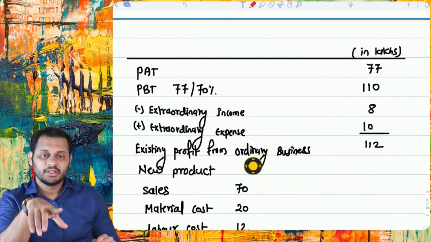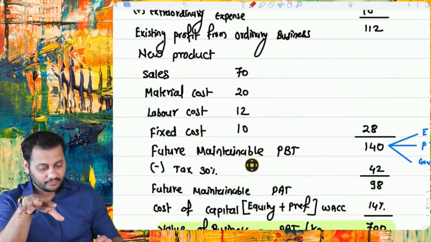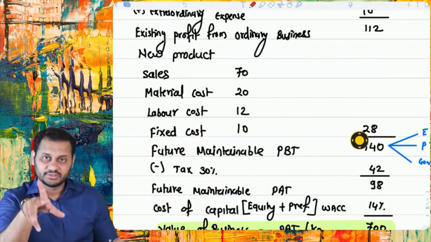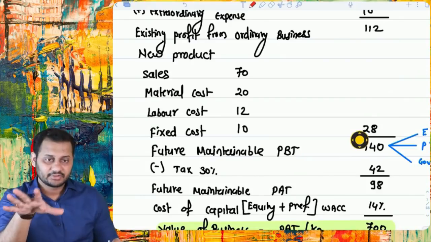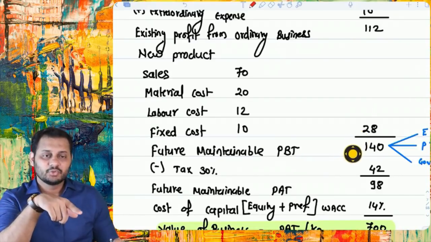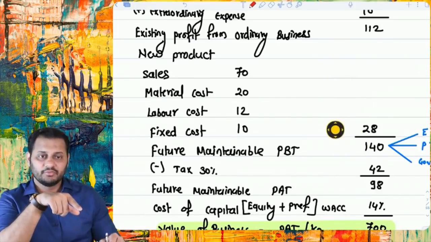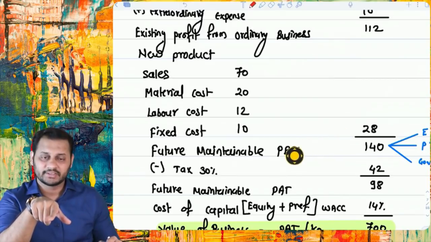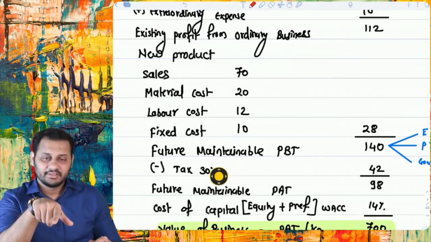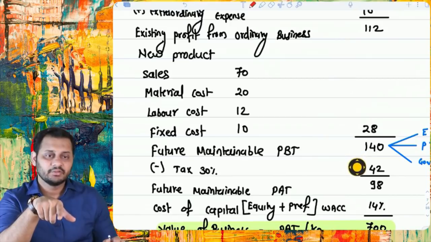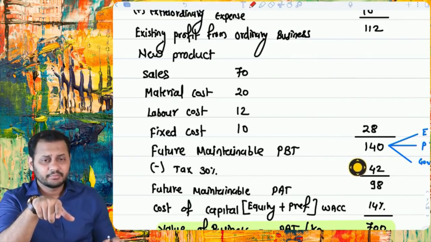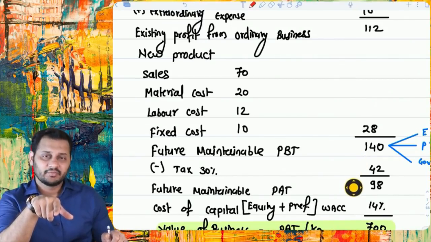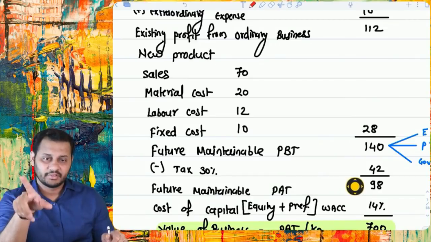Then we took the profit from ordinary business and added the profit of the new business, which is 28 lakhs or crores, whatever it is. Then this was the total profit before tax, 112 and 28. But this is profit before tax, and the government also has a stake in it. So we pay the government 42 at 30%, and this is called the future maintainable profit after tax.